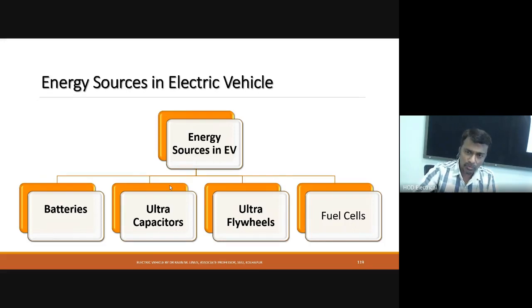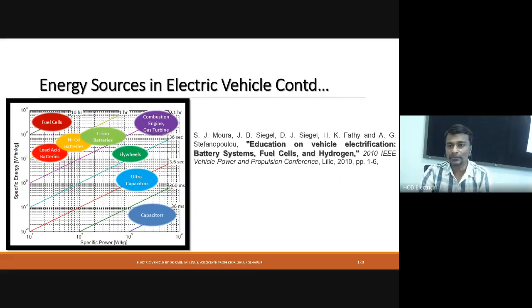So let me show you, from the conference paper on education on vehicle electrification battery system by the authors Moro and Siegel, a diagram which shows very clearly which one has high specific energy and high specific power. This diagram is a Ragone plot, and it clearly explains this.